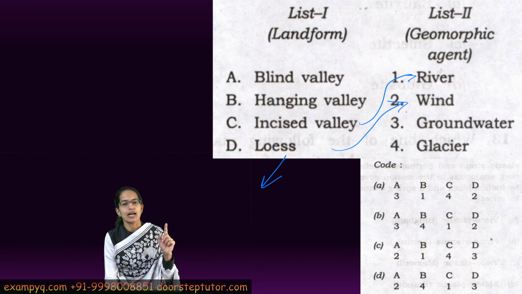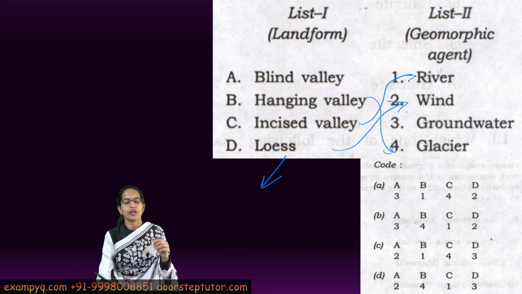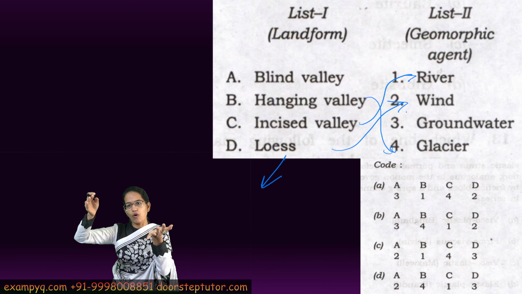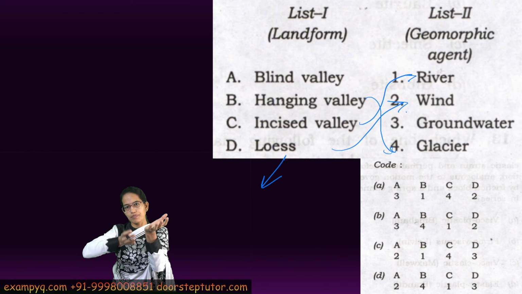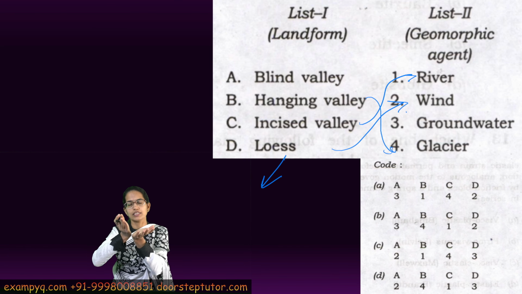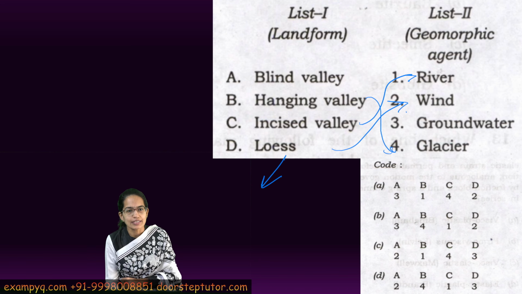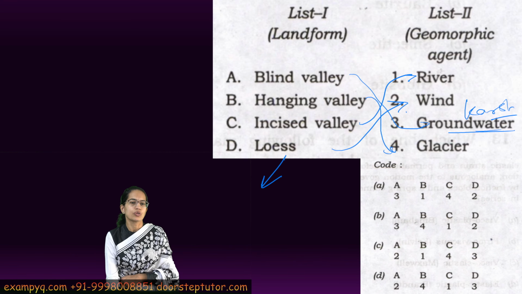Hanging valleys are seen with glaciers, where smaller glaciers merge with bigger glaciers, and at the point where they merge, hanging valleys are found. And blind valleys are one of the characteristics of underground topography or karst topography, also known as groundwater topography. So groundwater is one of the major agents here. So these are the correct matches under this question.